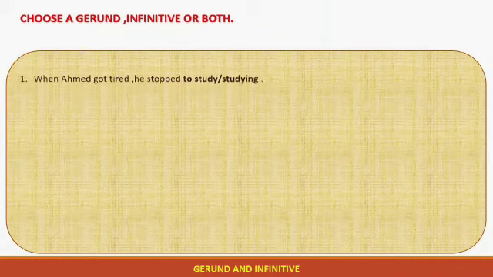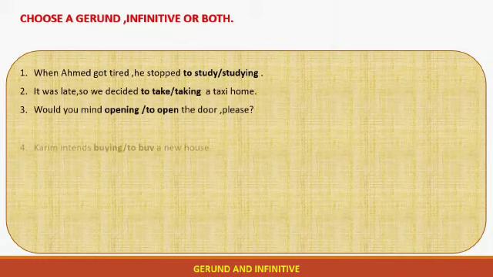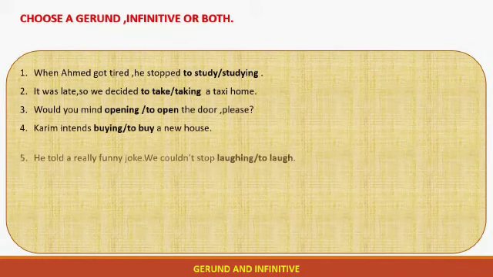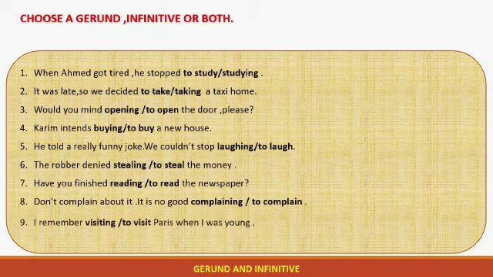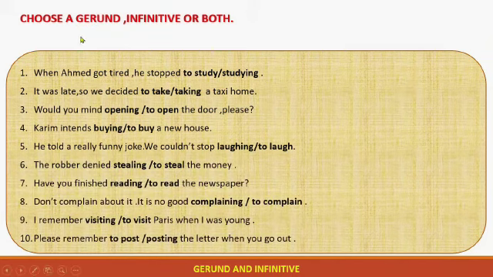Now we reach the practice part. We have some sentences, and in each sentence there is a gerund or an infinitive. You choose the gerund or infinitive according to the verb. For example, when Ahmed got tired, he stopped to study or studying.